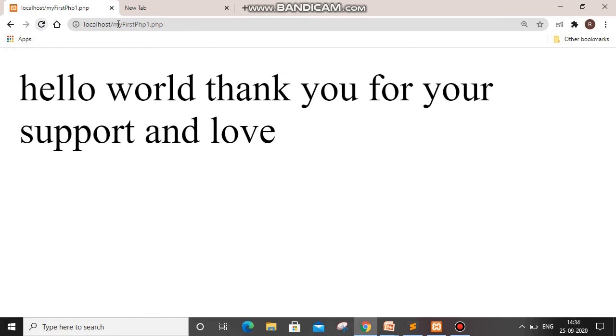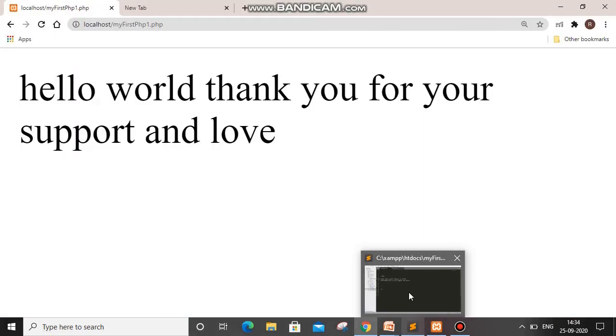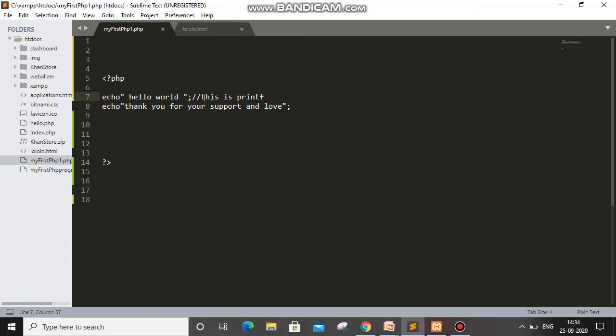In this case it will get printed, because I have already told you that a single line comment is used to comment a single line. So in this case hello world will be printed, after that this is the printf function, so the line is not there. In the next line it has to print thank you for your support, so it will also get executed. This is one of the benefits and key points: you can write below the code as a comment line, so it will be easy for any viewer or any of your friends to read the code, or you can also recall it after a long time.